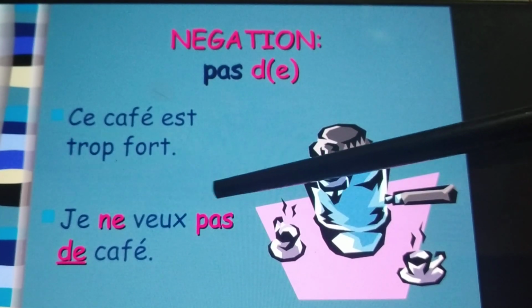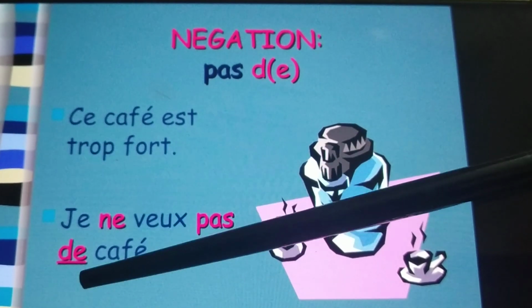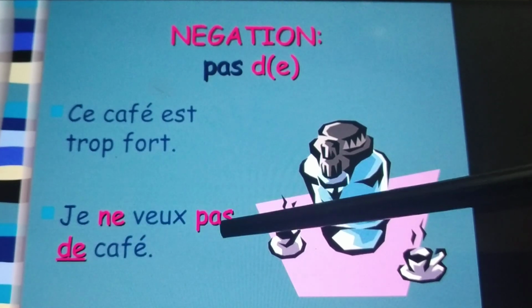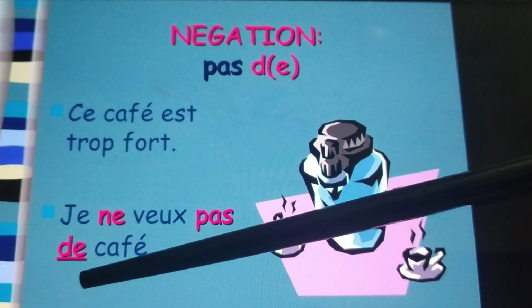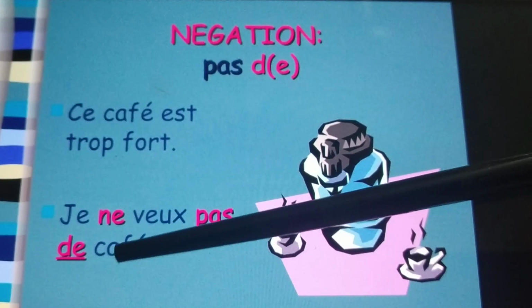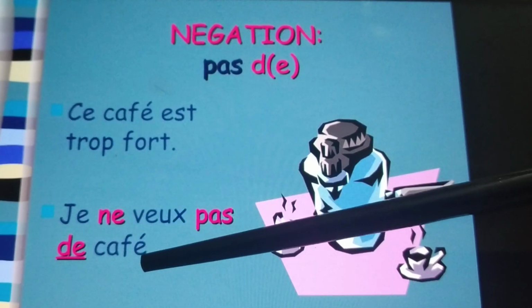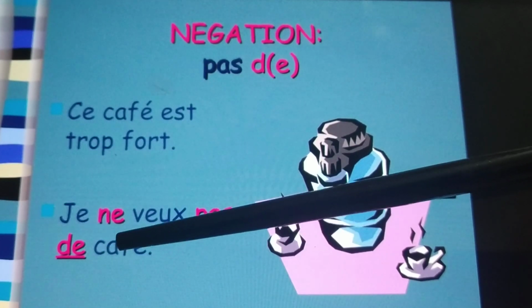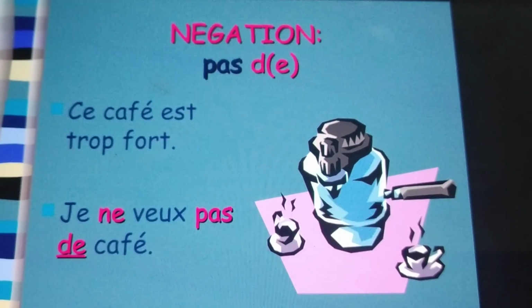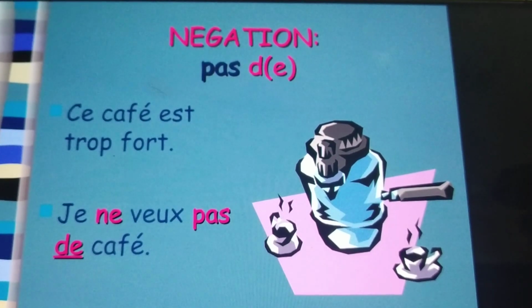Je ne veux pas de café. Okay, since the sentence is a negative form, ne veux pas, we are writing de. Since it's a drink, a masculine noun, we are not going to write du in the negative sentence. We are going to write de. Remember it.